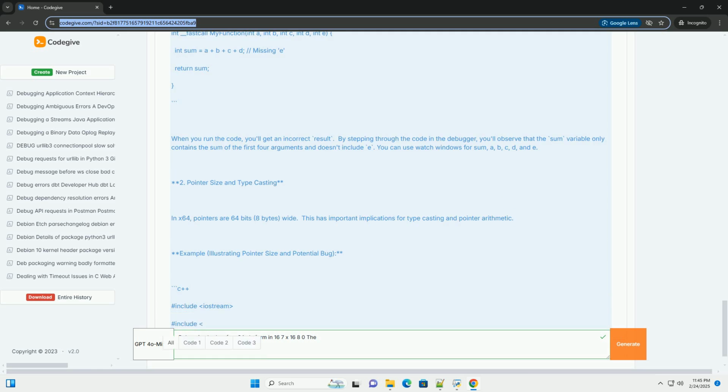Example, illustrating alignment issues. Debugging scenario: 1. Examine memory layout. Use the debugger to examine the memory layout of the myStruct object. You'll see that the members are packed tightly together without any padding. 2. Set breakpoints. Set breakpoints before and after accessing s.b and s.d. 3. Observe performance. If possible, while it's hard to measure directly, misaligned access can sometimes be noticeable in performance-critical code.